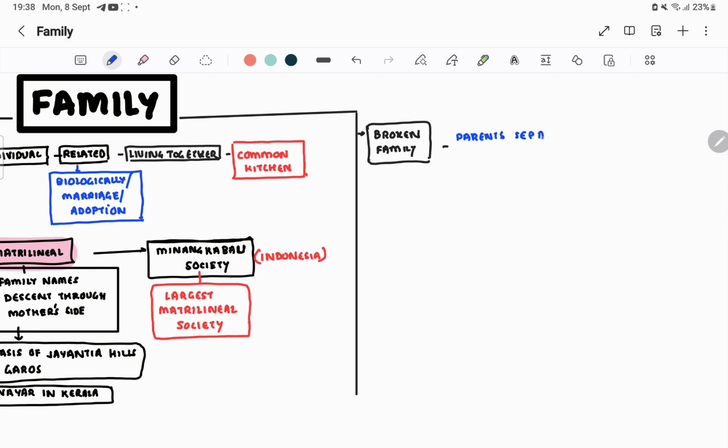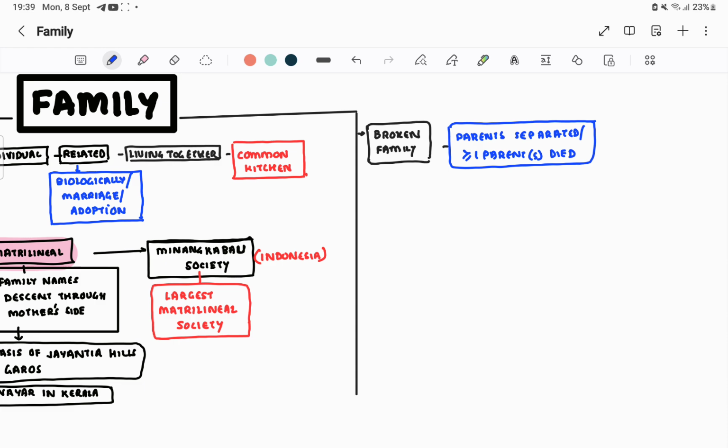Separated, or more than or equal to one parent died. So this is basically a broken family. Understood? This broken family is also important from an exam point of view.